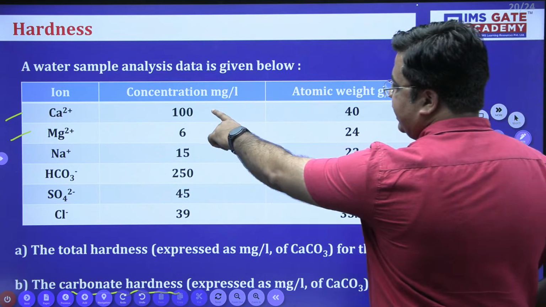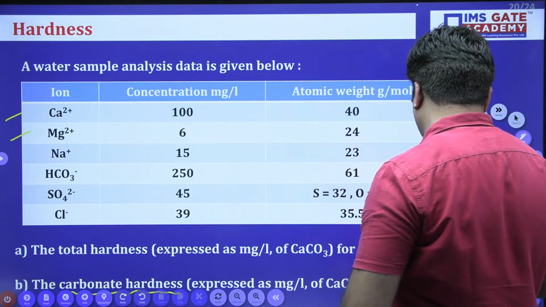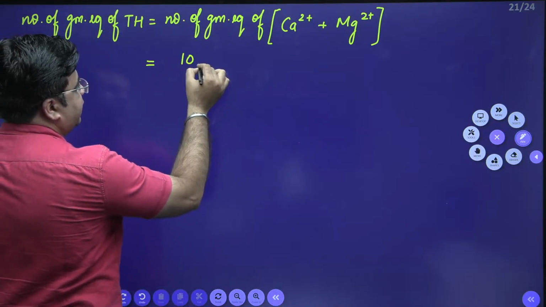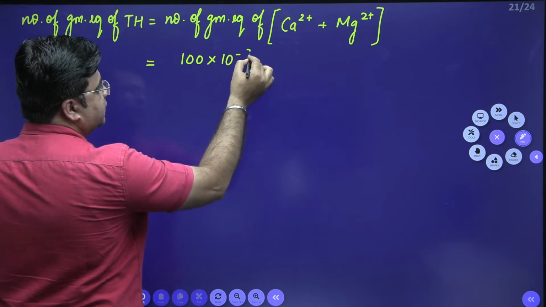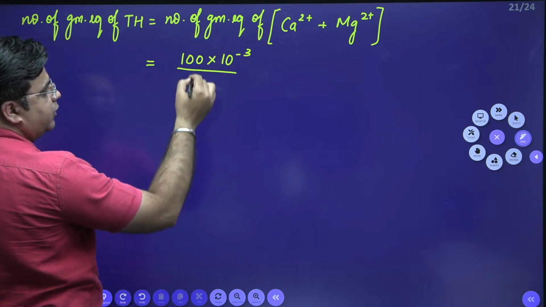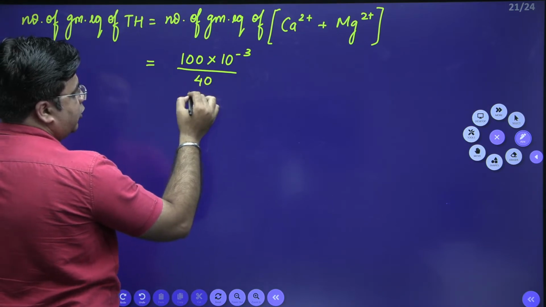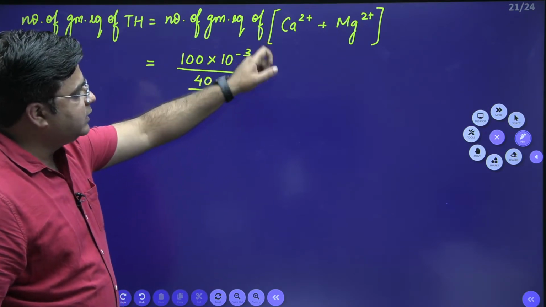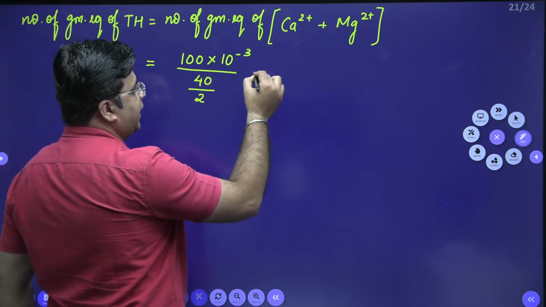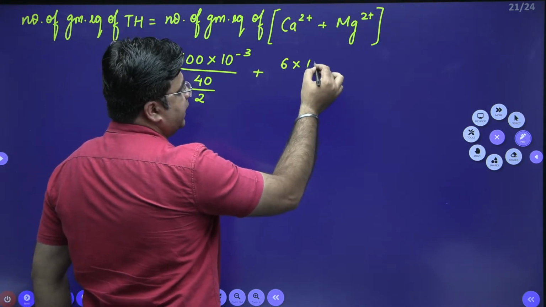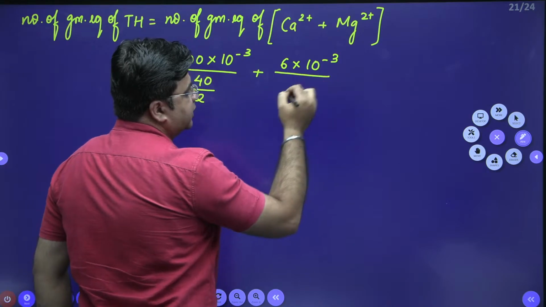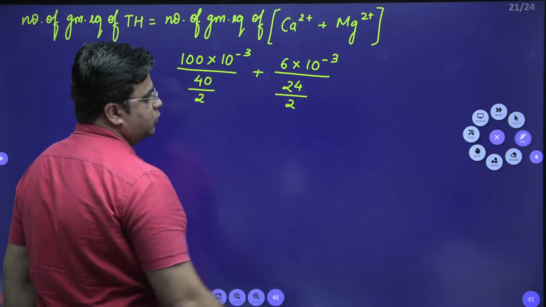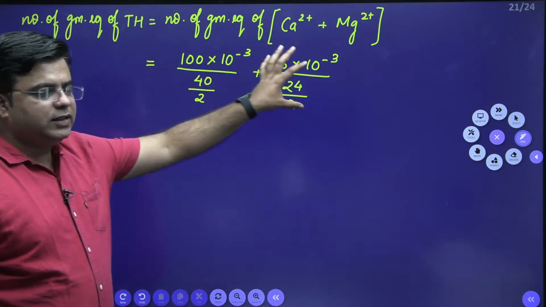Calcium is 100 milligram per liter and magnesium is 6 milligram per liter. So number of gram equivalents of calcium ion is given weight of calcium, which is 100 milligram per liter, so 100 into 10 raised to power minus 3 divided by the equivalent weight of calcium ion, which is the atomic weight divided by valency. Now number of gram equivalents of magnesium ion is the given concentration, 6 milligram per liter, so 6 into 10 raised to power minus 3 divided by the atomic weight of magnesium, which is 24, and valency of magnesium is 2. So this is the number of gram equivalents of total hardness.